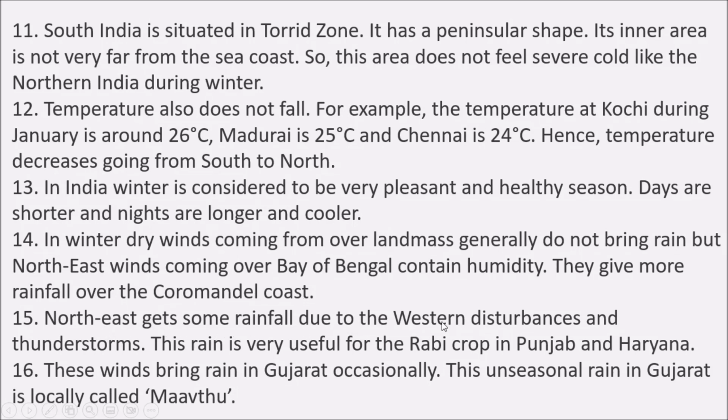Northeast gets some rainfall due to the western disturbance and thunderstorms. This rain is very useful for the rabi crop in Punjab and Haryana. These winds bring rain in Gujarat occasionally. This unseasonal rain in Gujarat is locally called Mawthu.